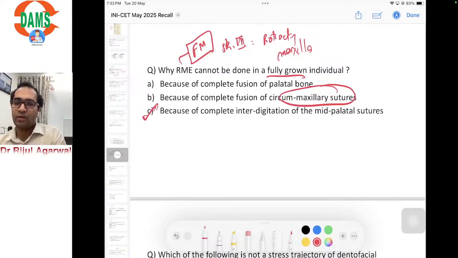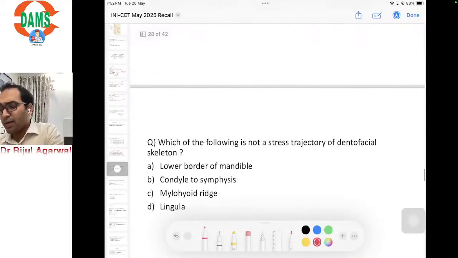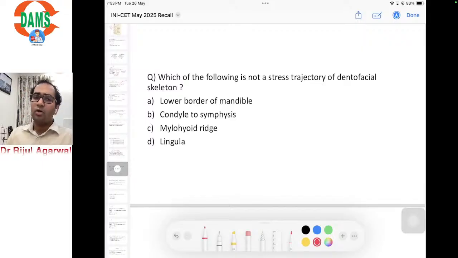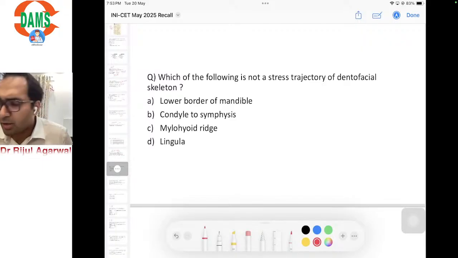Okay, so another variety of this question could have been this. Moving ahead, which of the following is not a stress trajectory of the dentofacial skeleton? Options were lower border of mandible, condyle to symphysis, mylohyoid ridge, and lingula.